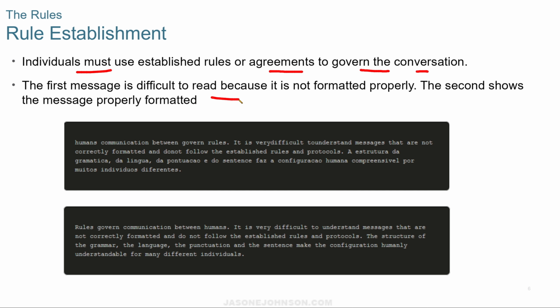The first message is difficult to read because it's not formatted properly. If you just wrote a message like this, you may not be able to understand it if it's not written in proper English. The words are English, but they're not in a proper order. In the second one, rules govern communication between humans. It's very difficult to understand messages that are not correctly formatted. And in the same way, networks cannot communicate if they're not formatted properly.